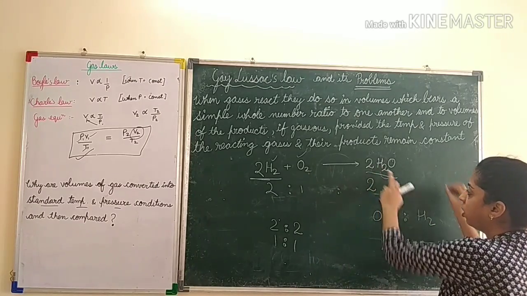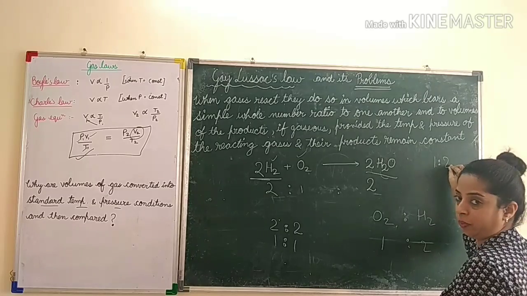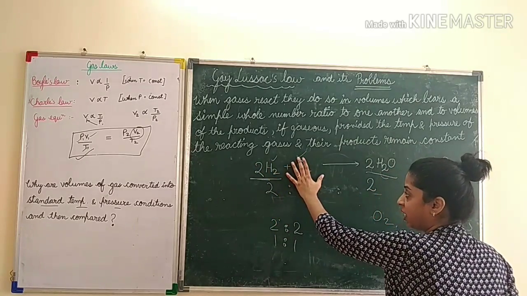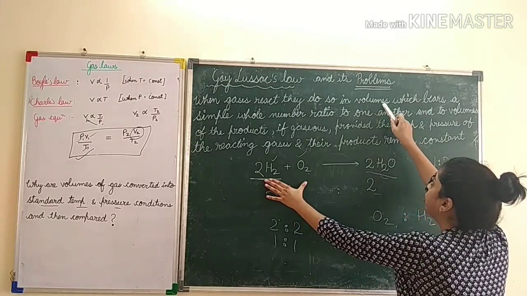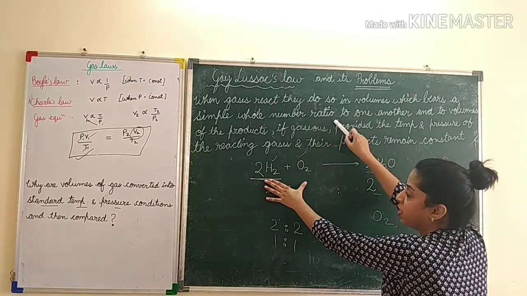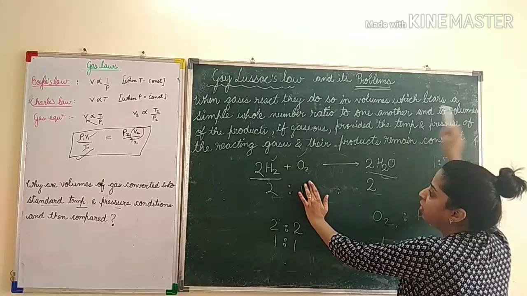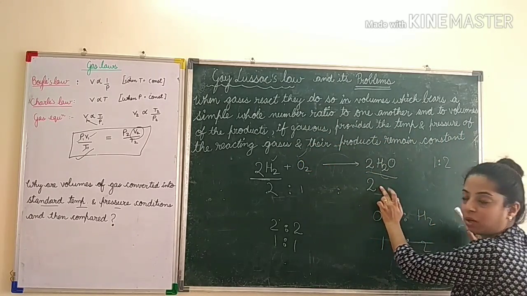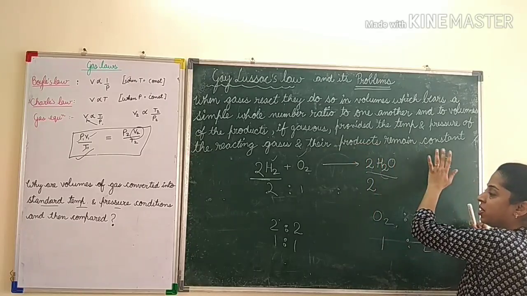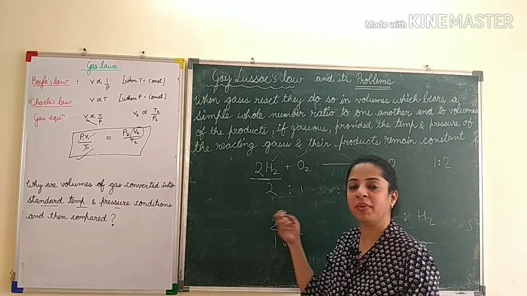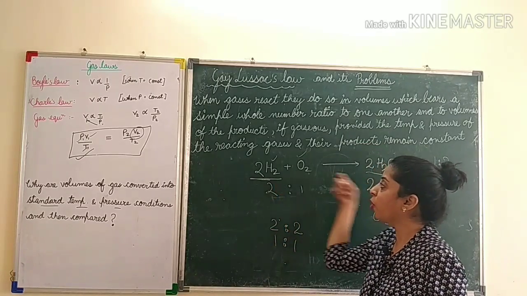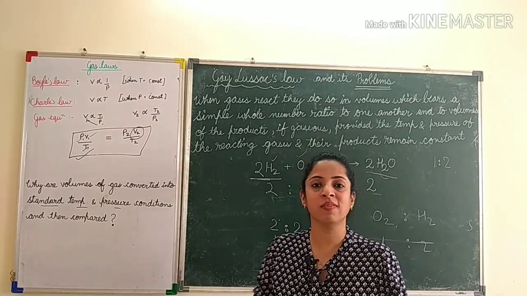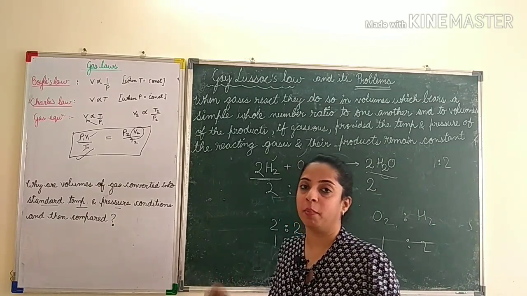Between oxygen and water, it will be 1:2. So the Gay-Lussac law says that when gases react, they do so in volumes which bear a simple whole number ratio to one another, and to volumes of the products if gaseous, provided the temperature and pressure of the reacting gases and the products remains constant. So provided the temperature and pressure is constant, the volumes bear a whole number ratio to each other. Now let us solve some examples to understand this better.